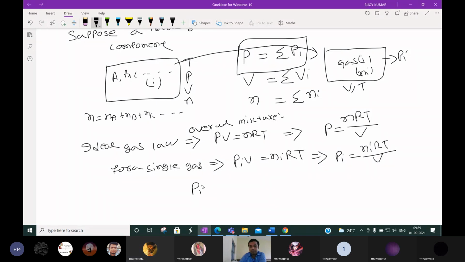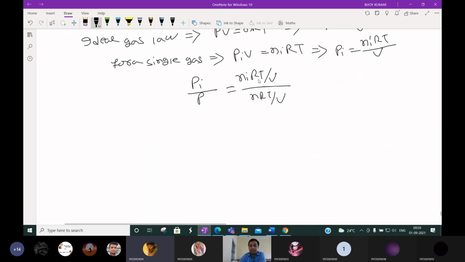If we do Pi by P, then it will be NiRT by V divided by nRT by V. This RT by V cancels out, and it is nothing but Ni by N, or you can say Pi by P is equal to Ni by N. What is this, individual pressure by total pressure? Here it is individual mole by total mole. What is it called, individual pressure by total pressure?